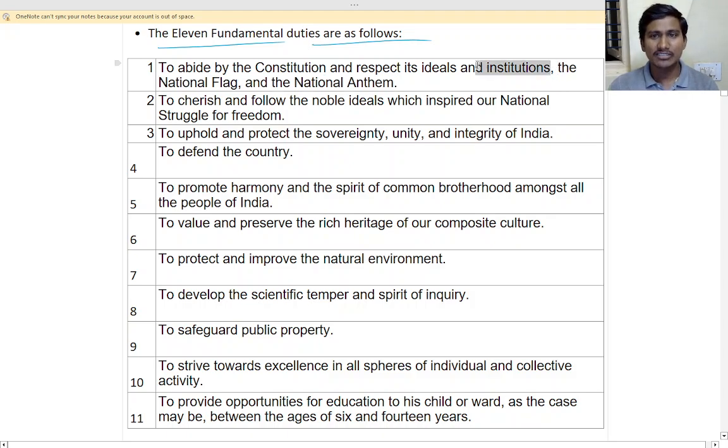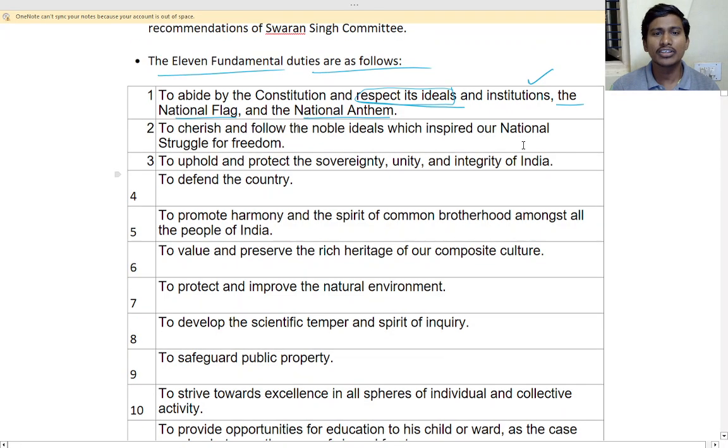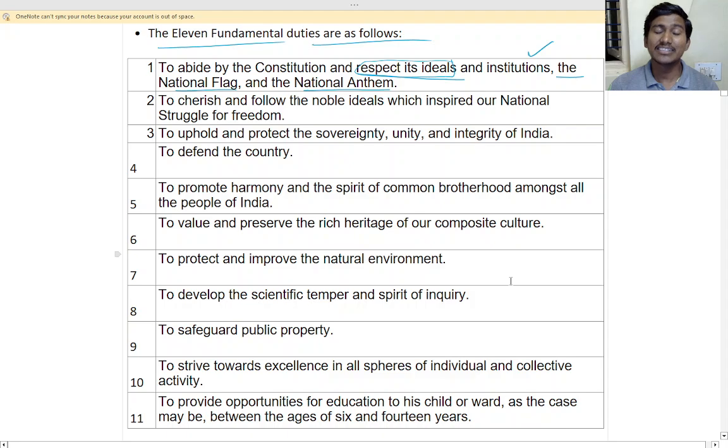Yes, institutions means there are different government bodies, that is the government departments. What we have to do? Whatever rules they have set, we have to follow them, isn't it? So we have to respect and follow the ideals set by the institutions, and the national flag we have to respect, we have to respect the national anthem, isn't it? So this is the first, that is we cannot go against the government, that is the state. So we have to respect the state, isn't it? This is the first duty, we have to respect our country.